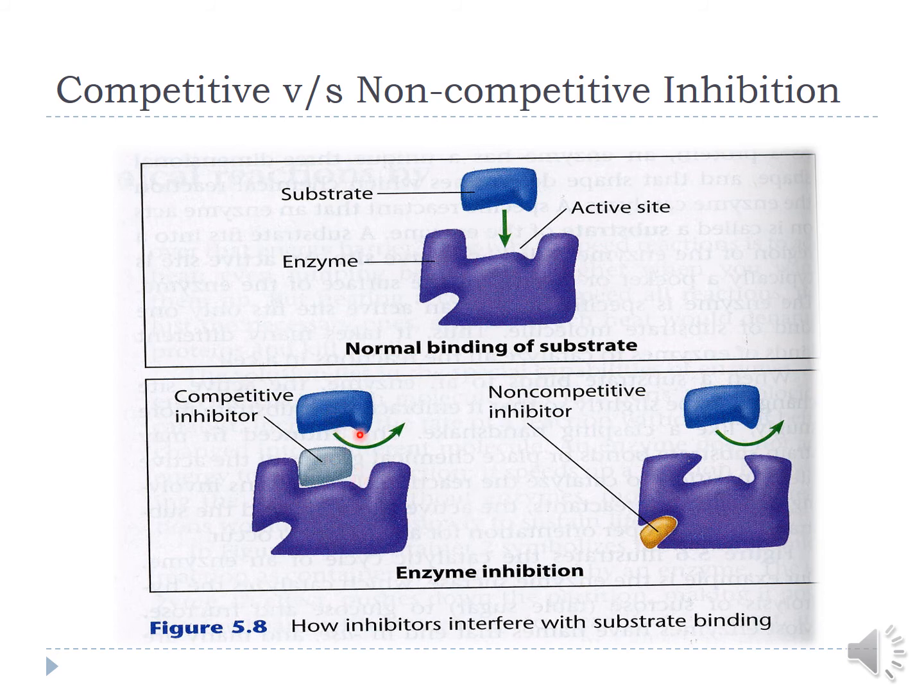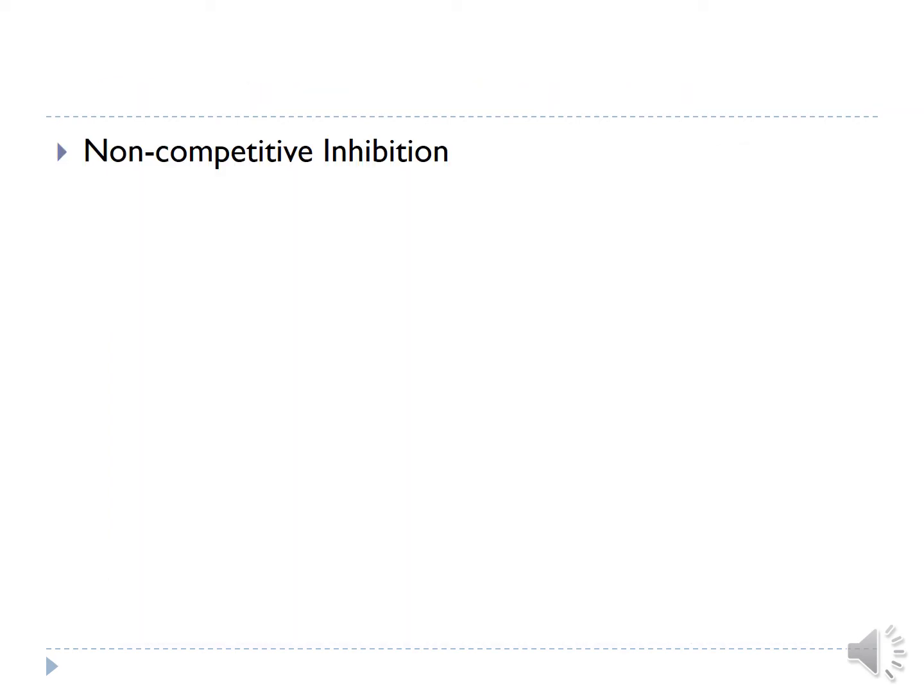But if we increase the concentration of substrate, then substrate could still displace the drug, and the maximum speed of the reaction could still be reached. So it is a reversible type of inhibition. In case of non-competitive inhibition, what happens? The drug is not structurally similar to the substrate, but the drug binds at an alternate site, at a site which is different from the substrate binding site.